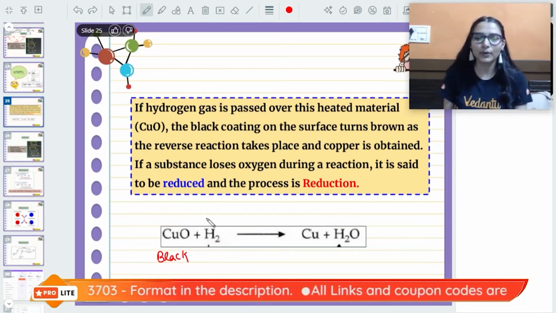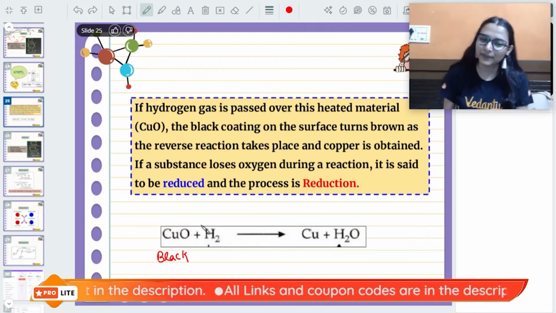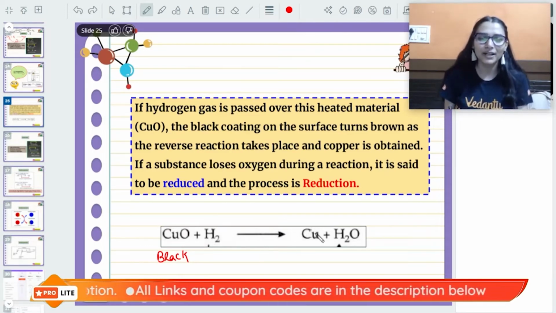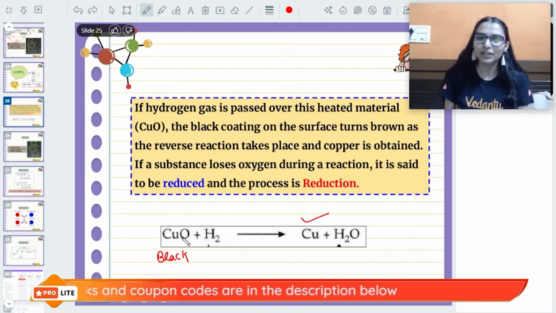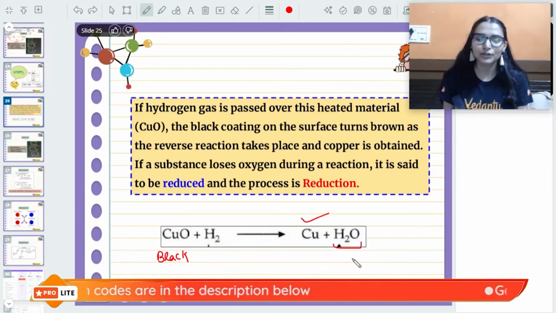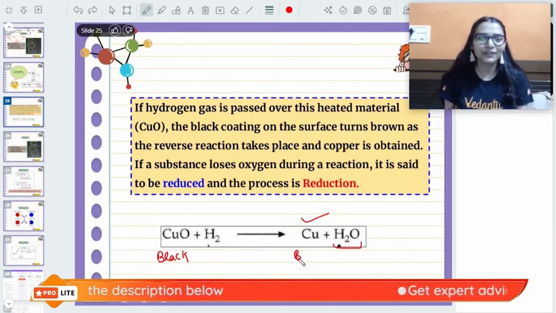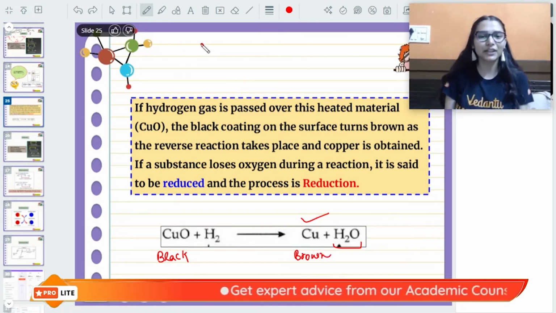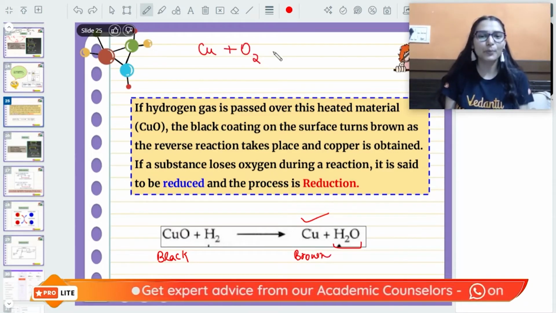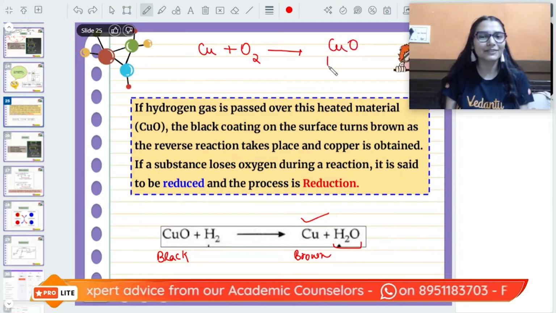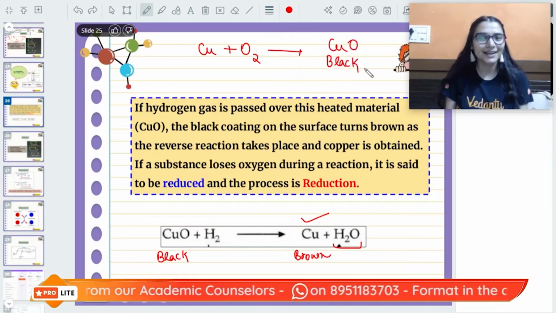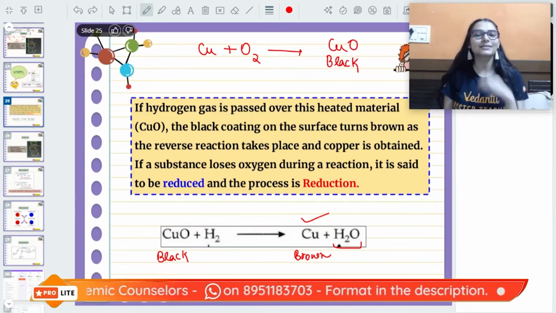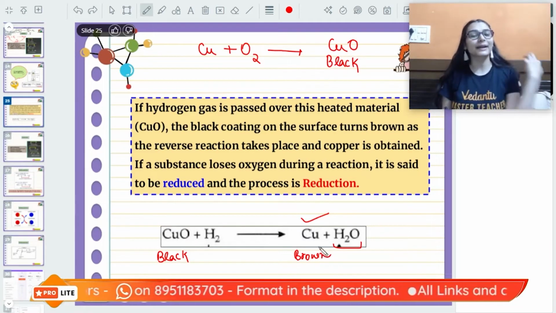This hydrogen is going to displace copper because it is more reactive than copper. Copper out, and hydrogen combines with oxygen to give you water, and we will get the brown color of copper back again. So see, earlier what was happening, copper was reacting with oxygen and gave us black color copper oxide. When you pass hydrogen gas through it, it will give you the metal back.